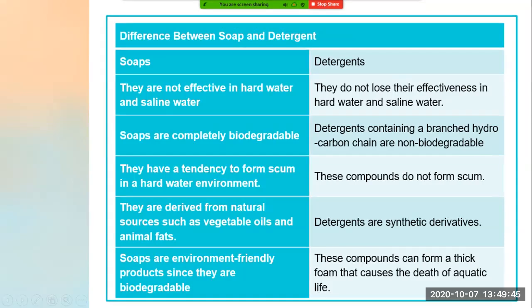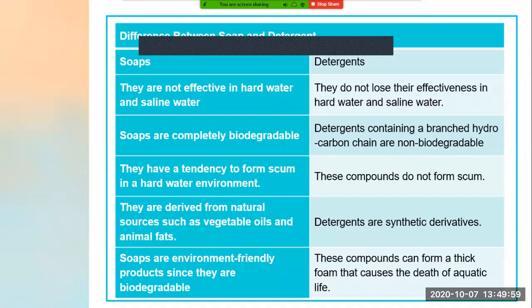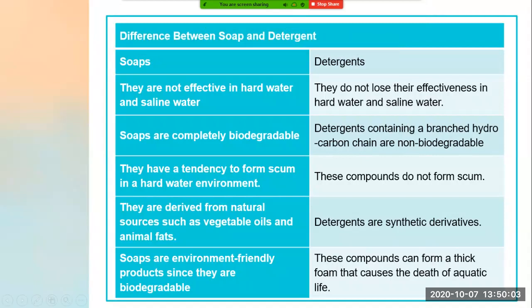Now, the next point is that soaps are completely biodegradable. What do you mean by biodegradable? Biodegradable means that it is easily accepted by the earth, or we can say that it does not harm our environment.